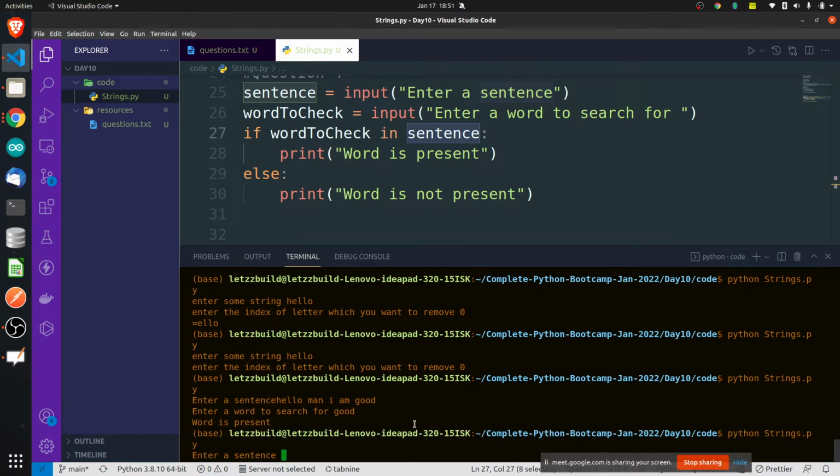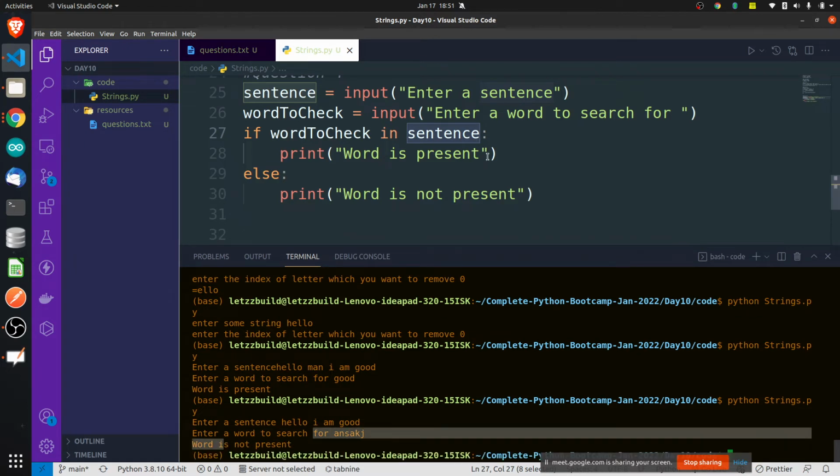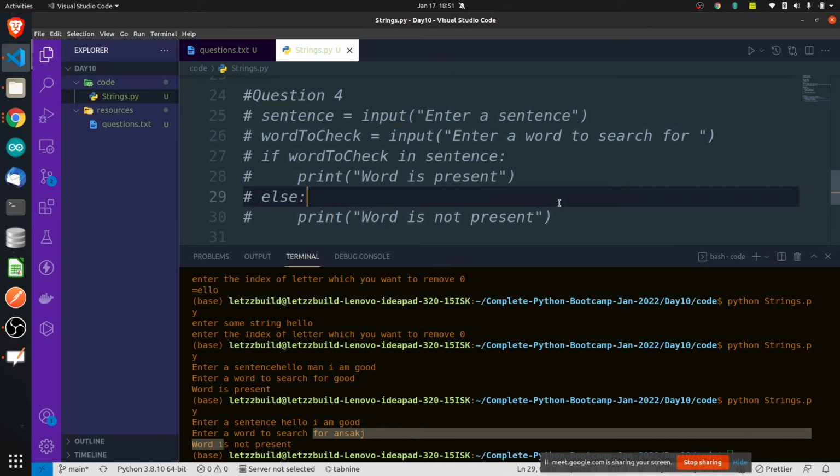Let's check for something which is not present. Hello, I am good. Good. Search for some XYZ string. Not present. Is this simple? Yes.